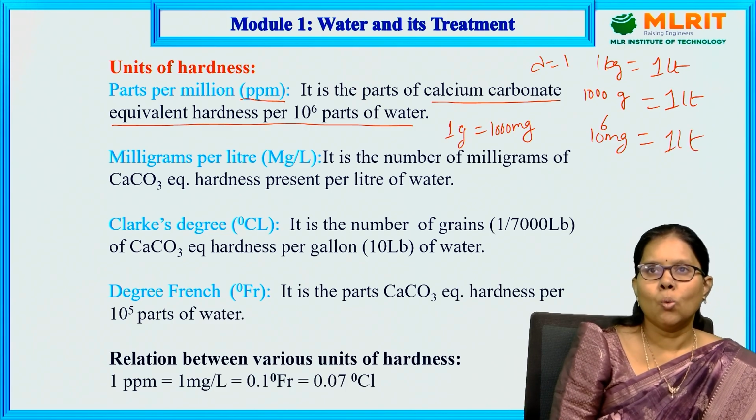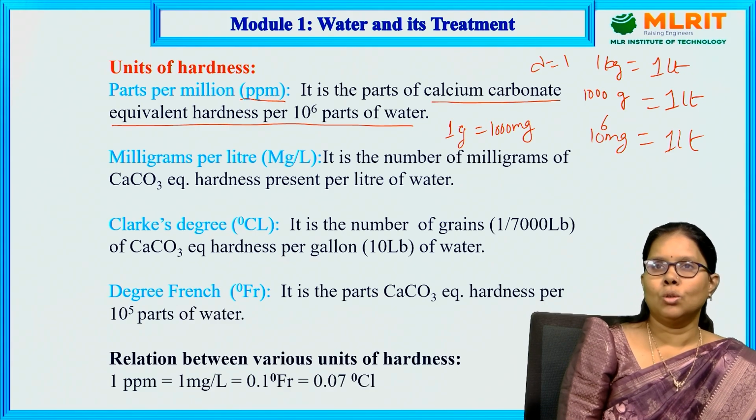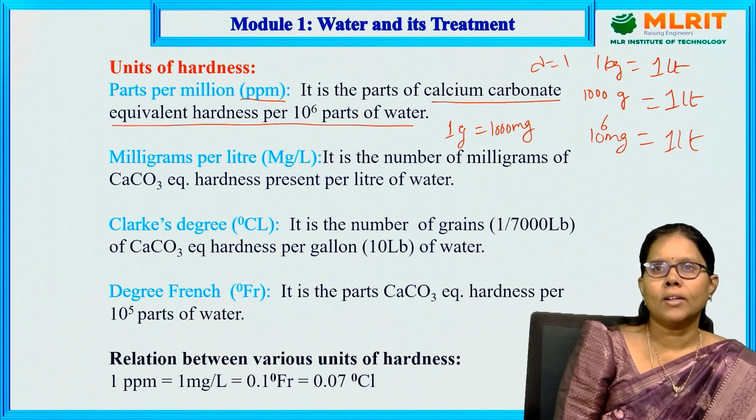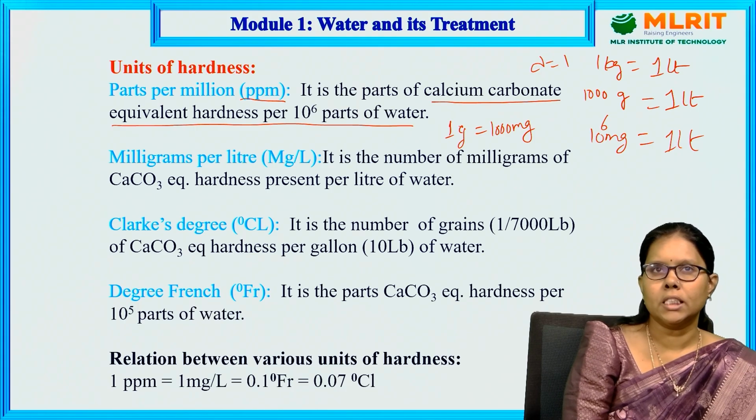Nothing but 1 liter is equal to a million parts. So, if water is having 500 parts of any of these salts, those are called 500 ppm, nothing but 500 parts per million. It is the parts of calcium carbonate equivalent hardness per 10 to the power of 6 parts of water.